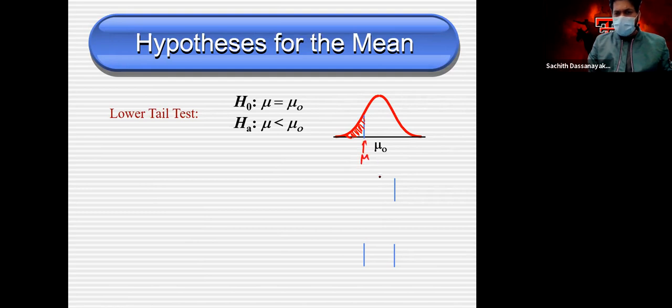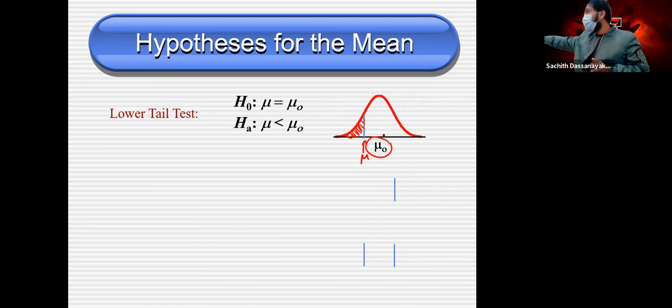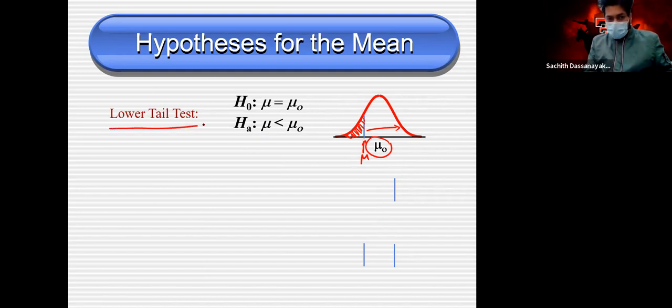In a case like this, my mu value is here. The mu naught value is somewhere above that value, somewhere from here to here. This is the lower tail test, the left-hand side tail. If you consider a normal distribution, and most of the time we have a normal distribution, the left tail belongs to this type of test. Okay, clear?